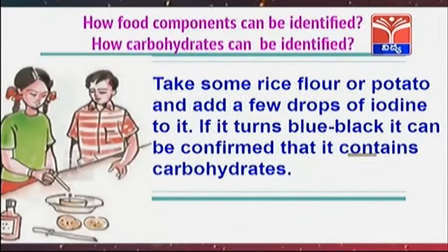How can food components be identified? How can carbohydrates be identified? Take some rice flour or potato and add a few drops of iodine to it. If it turns blue or black, it can be confirmed that it contains carbohydrates.